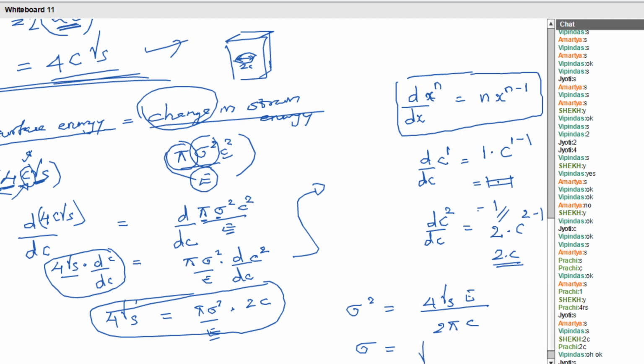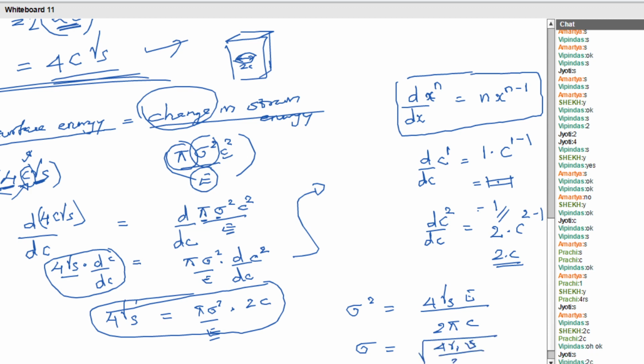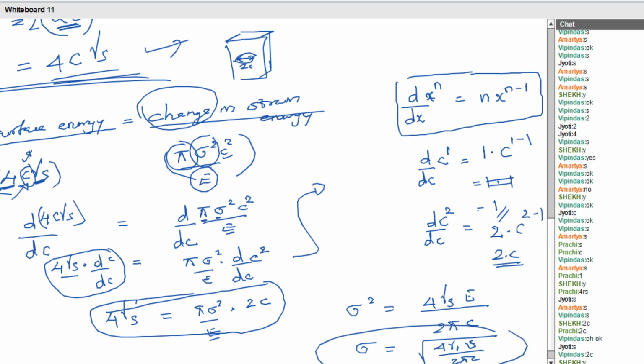Sigma is equal to the square root of 4 gamma s E by 2 pi c. This is the derivation of the sigma for a brittle material, what we call the Griffith crack theory for brittle materials. This is a continuously asked question in almost all the years. Can you score?